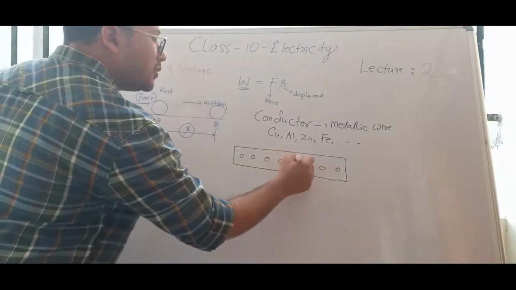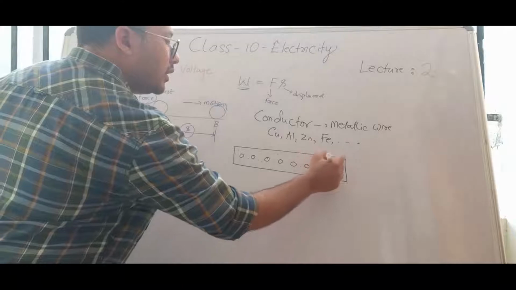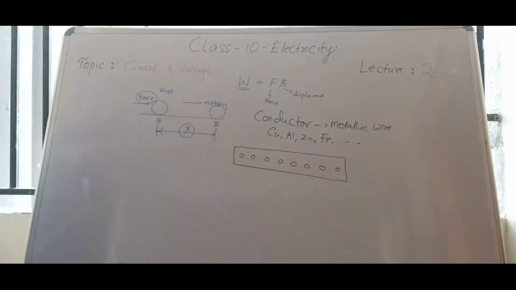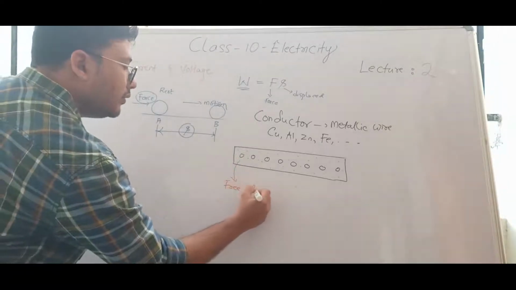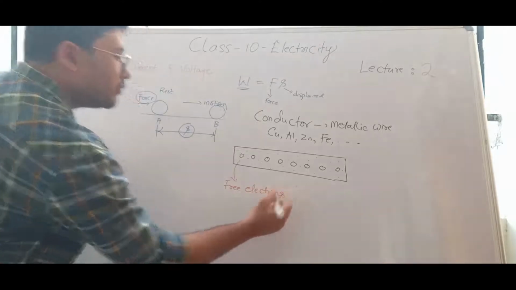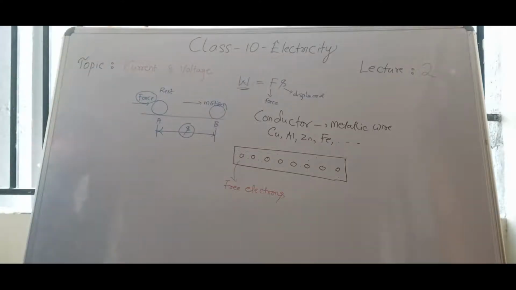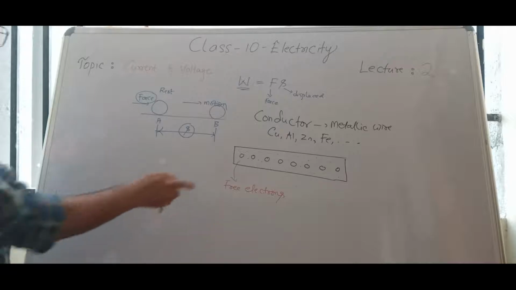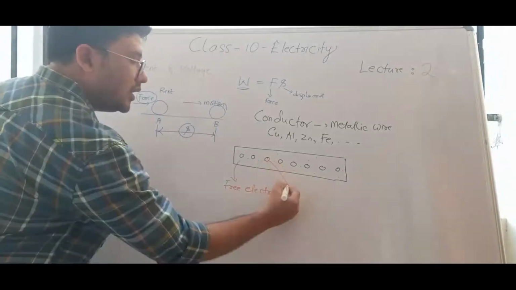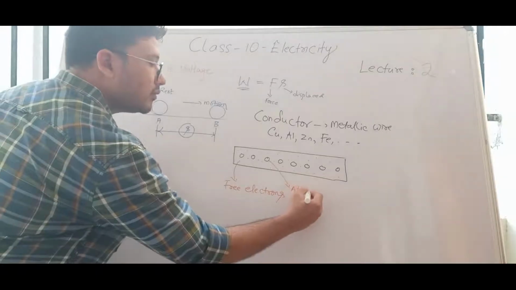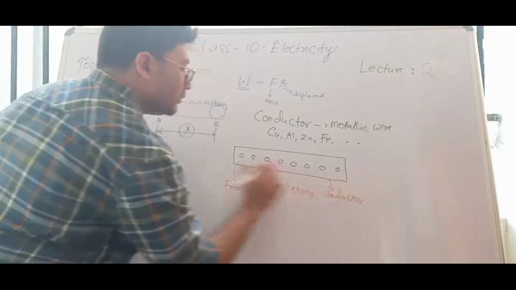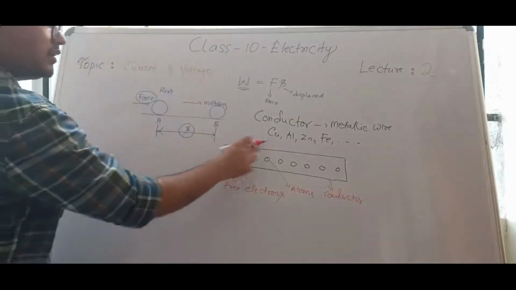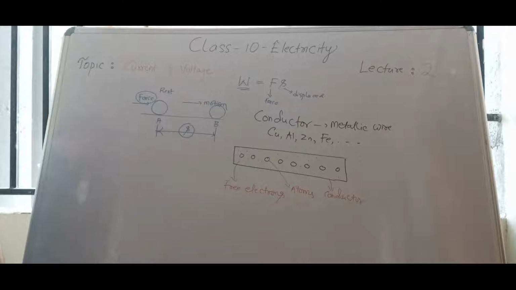Free electrons are responsible for flow of electricity in the conductor. If there are no free electrons, no electricity. So these red dots are known as free electrons. Are you clear with this? This is conductor. These are atoms, and these red dots are free electrons.